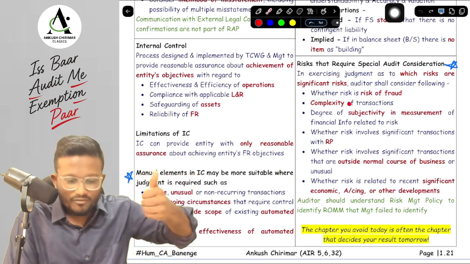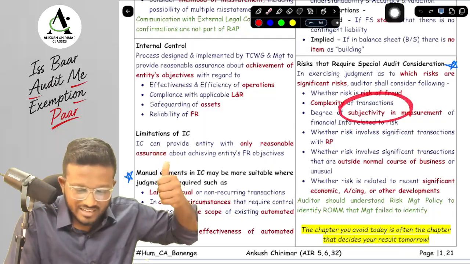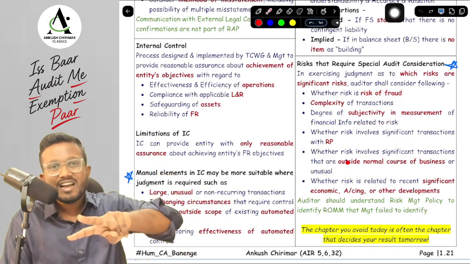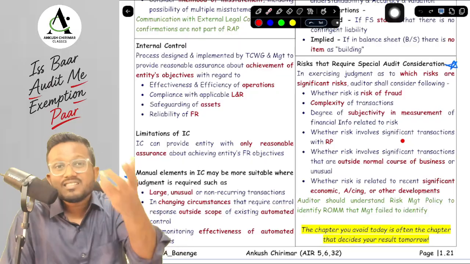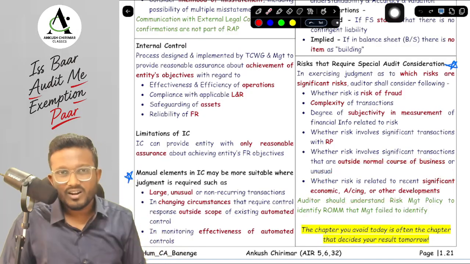Where will the risk of fraud happen? When the transaction is complex. Which are the most complex transactions, sir? Those transactions which involve related parties or are outside the normal course of business. Secondly, where can the risk of fraud happen? Where there is subjectivity in measurement. And when is there subjectivity, sir? When there are significant changes, significant developments in economic, accounting or other things.